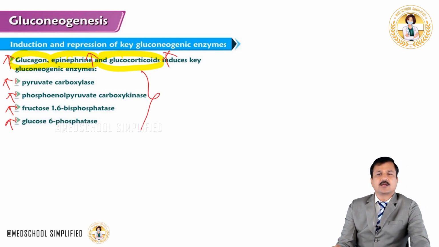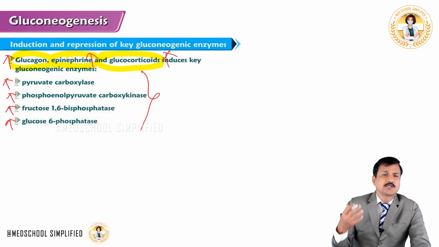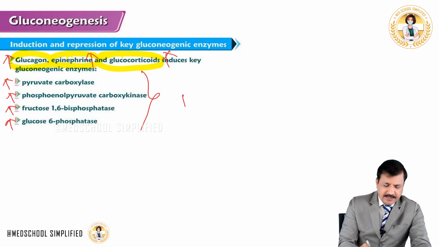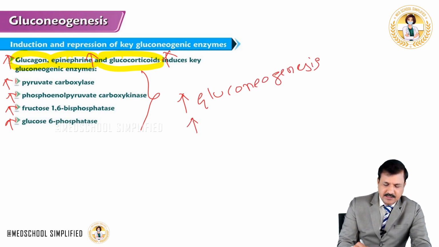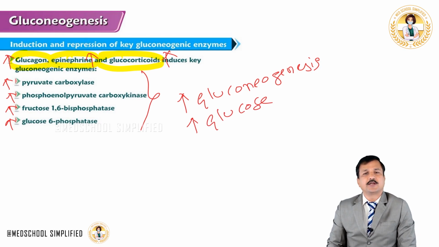The genes for these enzymes are induced, so the levels or concentration of all these enzymes will be increased, and that leads to an increase in gluconeogenesis. An increase in gluconeogenesis will increase glucose levels in the blood, and sometimes it will also lead to hyperglycemia.